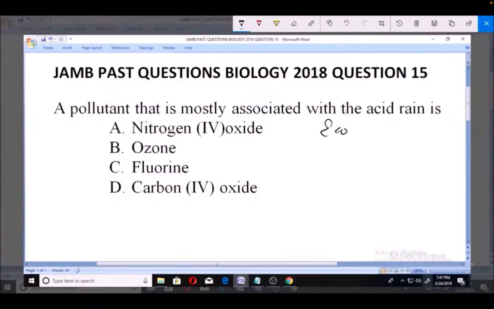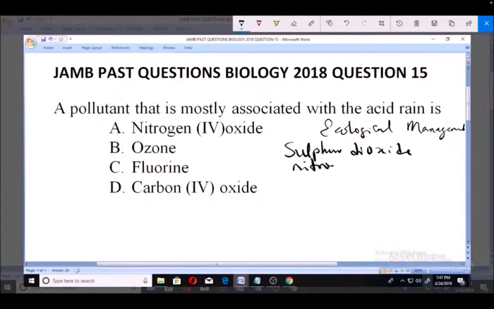So under ecological management, we can see the effect of some gases. And these gas pollutants, the major two examples are sulfur dioxide, very, very important, you need to know about it, and nitrogen 4 oxide.